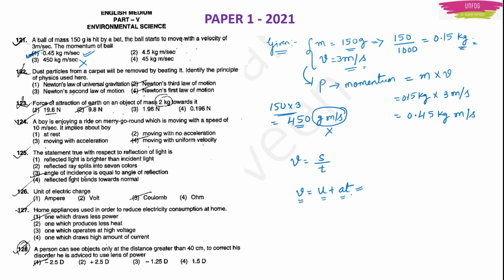for the body to travel. So they may ask you this type of question wherein you have to use v is equal to u plus at. Either they will ask you final velocity, so you can use the formula directly, or if they ask you initial velocity, you write it like this, v minus at. Or if they ask you to find the acceleration, you have to write v minus u upon t. In the maximum chances I am expecting this type of question, the question which involves acceleration, which can be calculated using v minus u upon t.